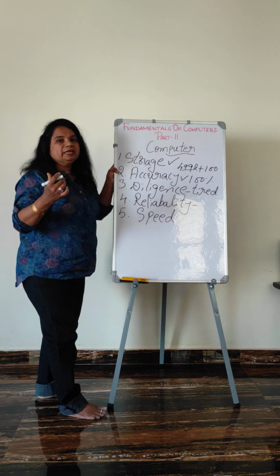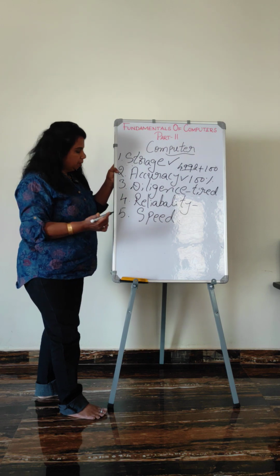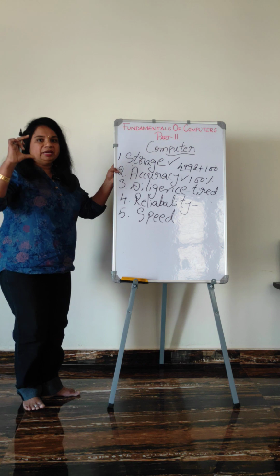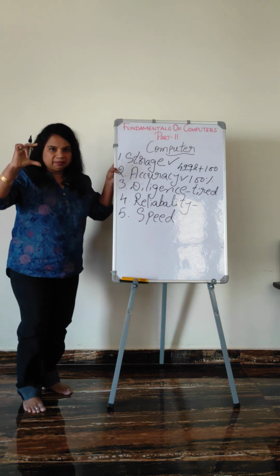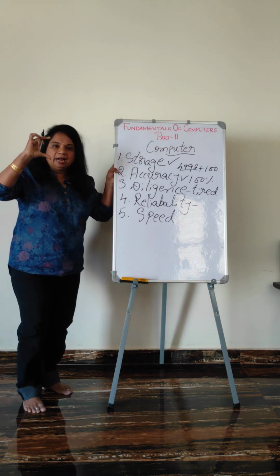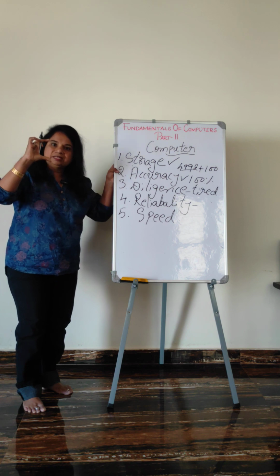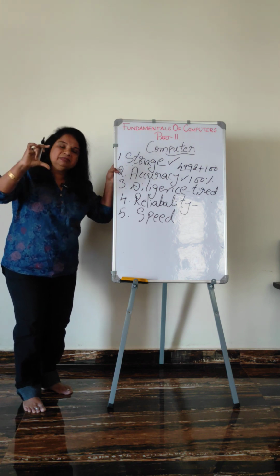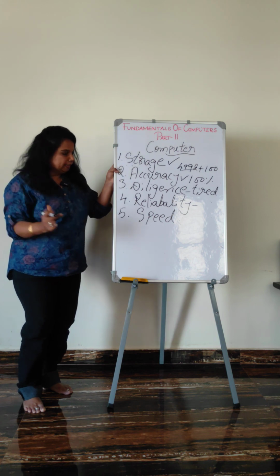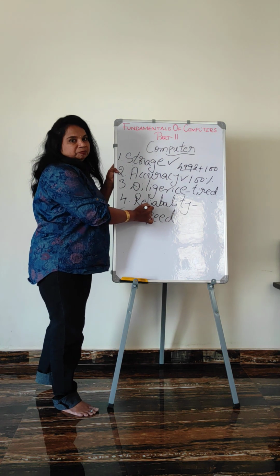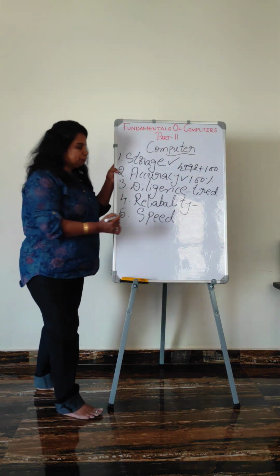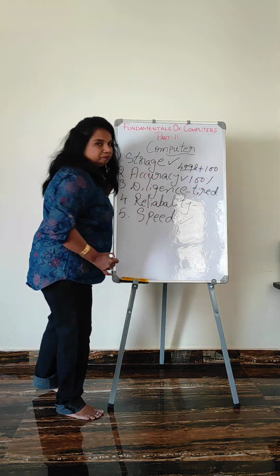This is how we give results in different ways. But the computer gives the same result. Take for example, we are measuring milk or rice by taking a cup. The cup gives the same measurement again and again. If we measure 3 times or 5 times, it gives the same measurement. The same here, the computer gives the same result. That is reliability.